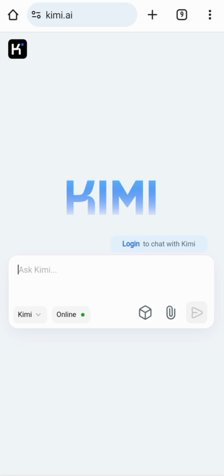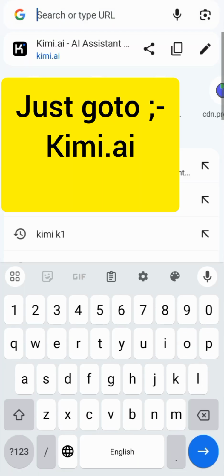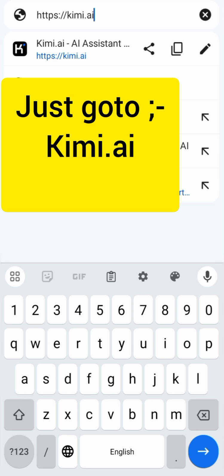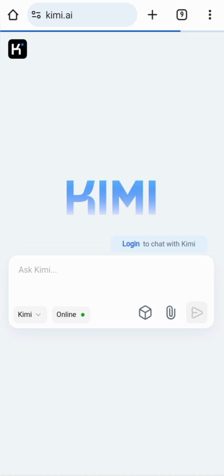So in this video, I'm going to introduce you to a new Chinese AI model that is known as Kimi. To access this model, you just need to go to this address, that is kimi.ai. You just need to visit their website, and this is the interface when you visit. I like this, it has a very clean interface and everything. So this is the interface, and this is the chat box.